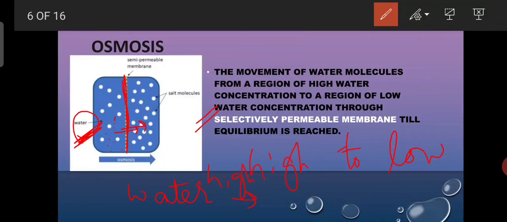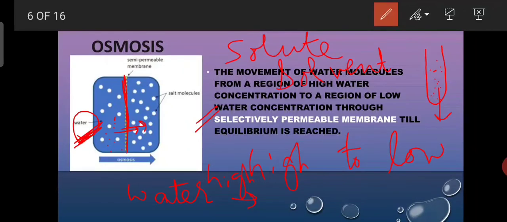If you are not aware of the terminology solvent, we have two components in a solution. One is solute and the other is the solvent. The liquid part in which the thing is dissolved is called the solvent.